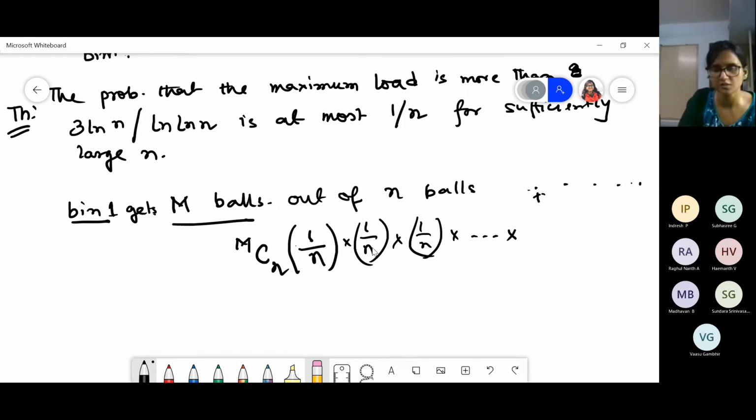In this way, how many times is it going to be multiplied? n times, the number of balls. So 1 by n is going to be multiplied m times, right?